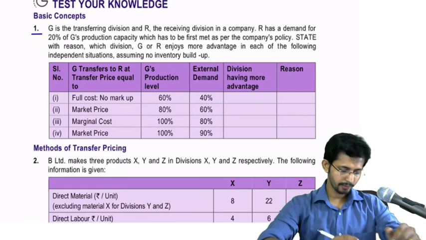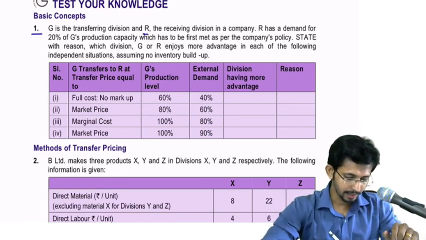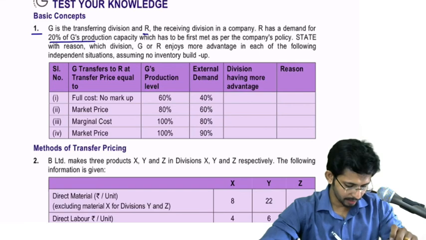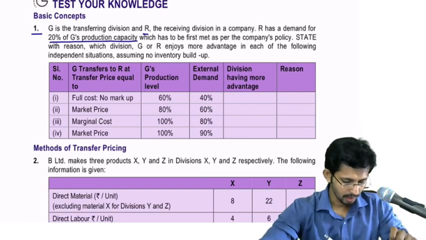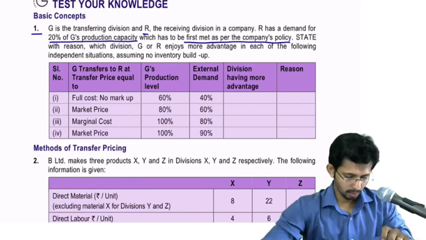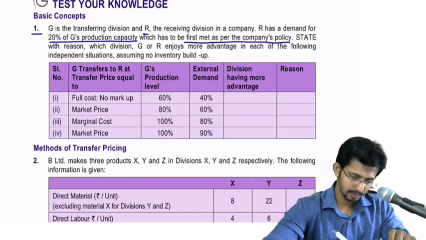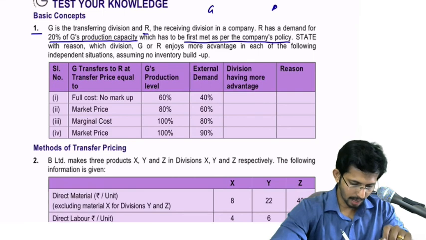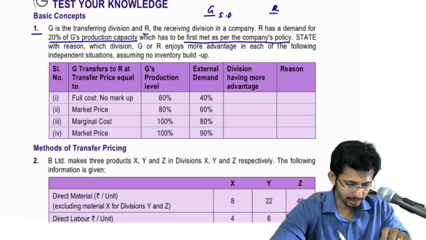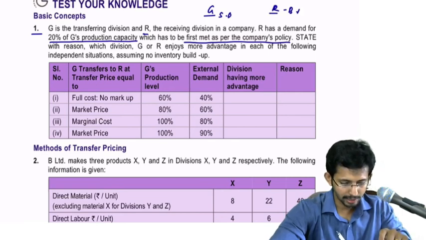G is the transferring division and R the receiving division in a company. R has a demand for 20% of G's production capacity, which has to be first met as per the company's policy. So there are two divisions, G then R. G is the transferring division or selling division, and R is the receiving division or buying division.